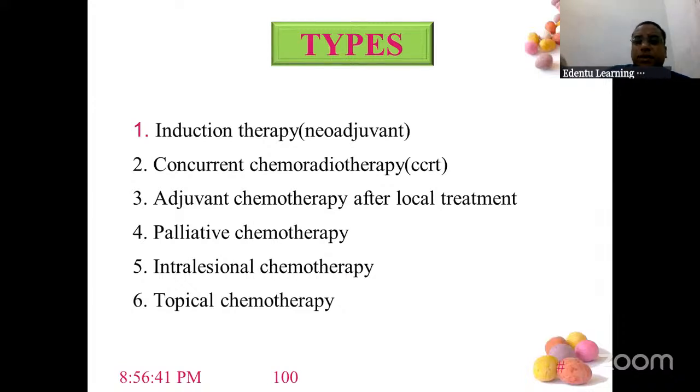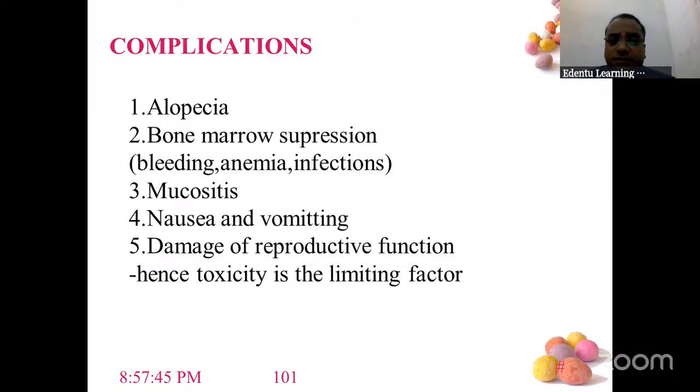The chemotherapy can be of 6 types: induction, concurrent, adjuvant, palliative, intralesional, topical. So these are 6 types of chemotherapeutic agents. Complications of chemotherapy is loss of hair, right? Alopecia will happen, bone marrow suppression will happen. That's why the stem cells need to be preserved.